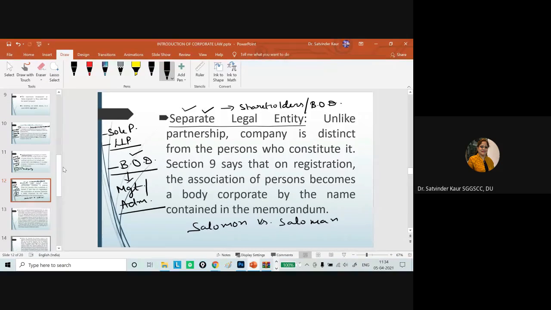The second case is Abdul Haq versus Tasmal, and the third case is Lee versus Lee Air Farming. Now we are going to discuss these three case laws, and stress upon how this separate legal entity requirement is being fulfilled.